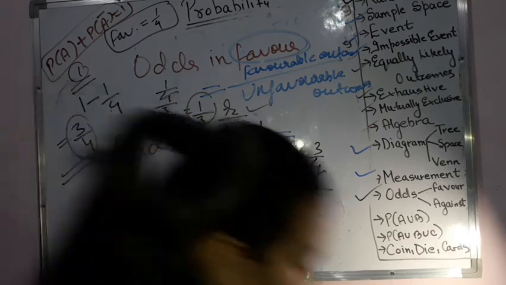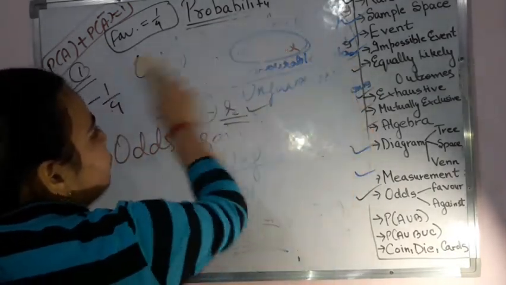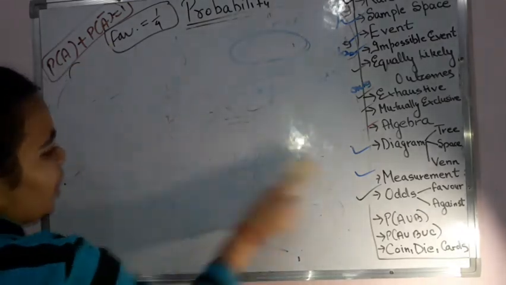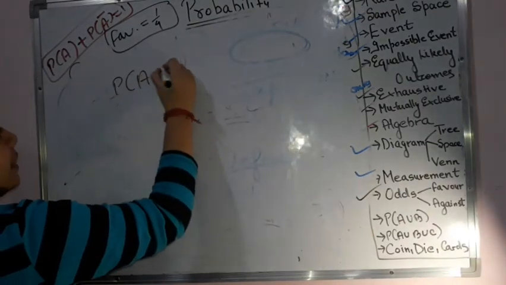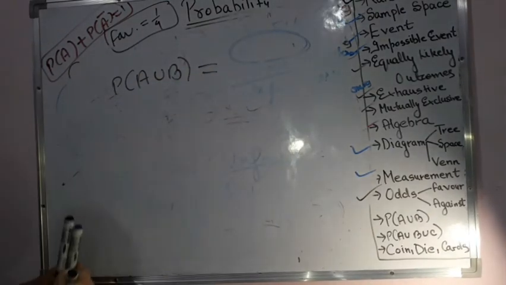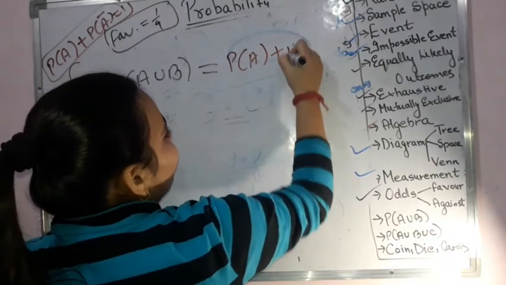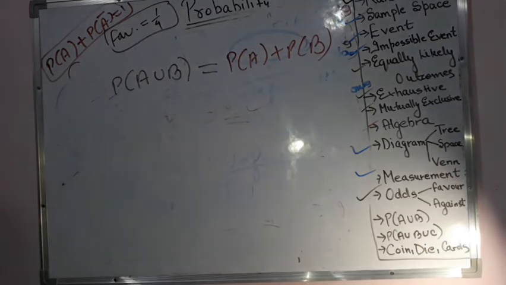Then yes, these formulas are there, I already explained you. Once again I can write it down for you. That is basically probability of A union B. Probability of A union B will be equal to probability of A plus probability of B, but when these events are mutually exclusive.